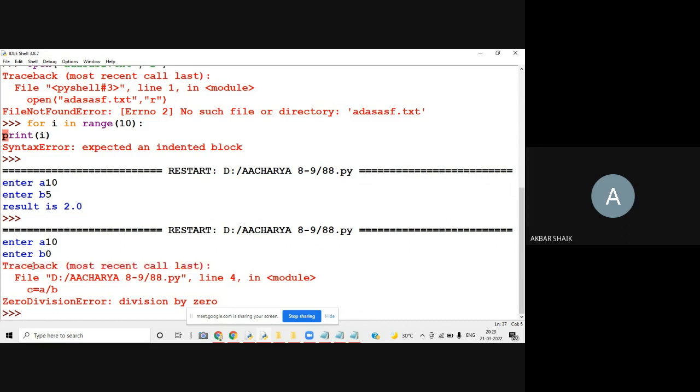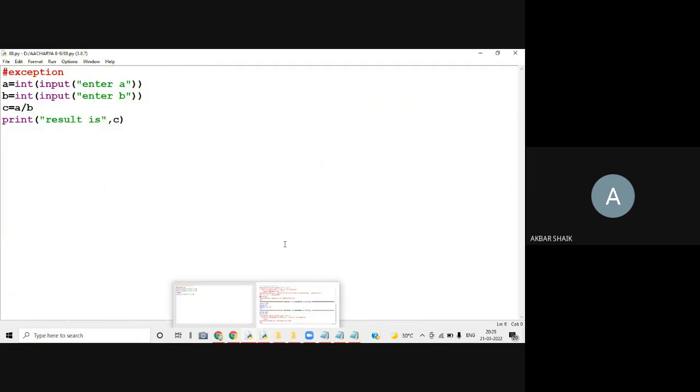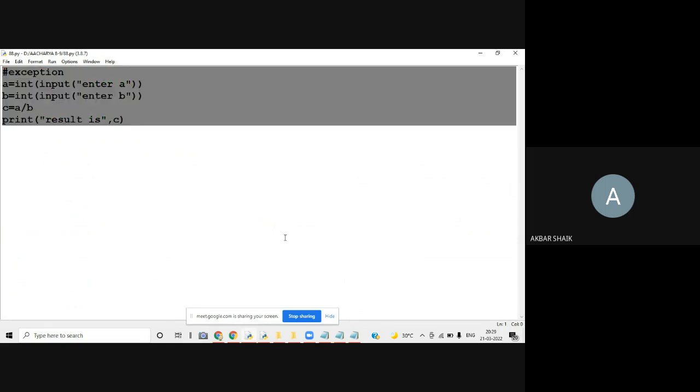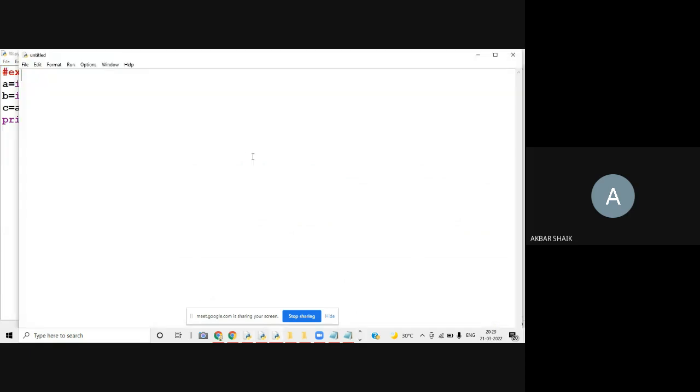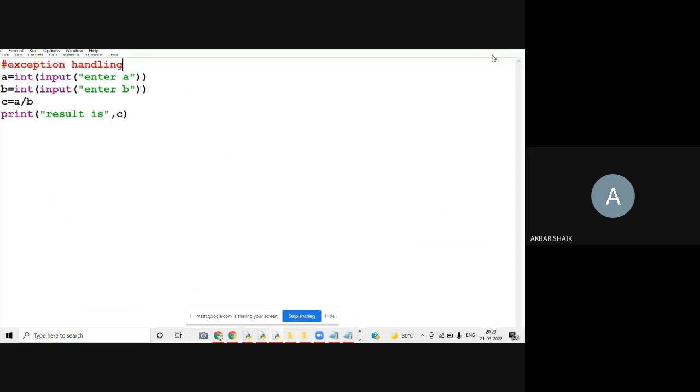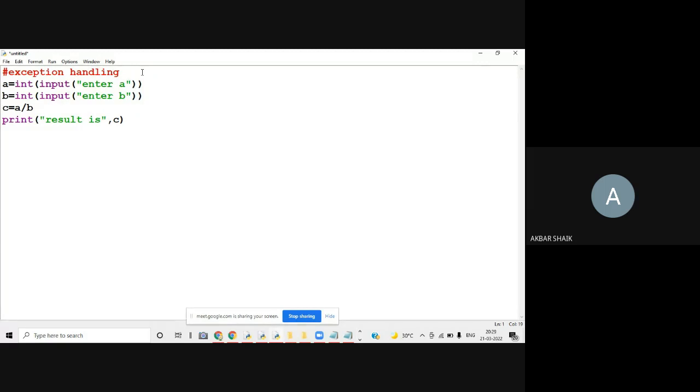How can we handle it? We'll see. I'll write the same program. We'll try to handle it with exception handling. Same program, let me copy it and I'll try to handle it through exception handling. So this is what I can call exception handling.